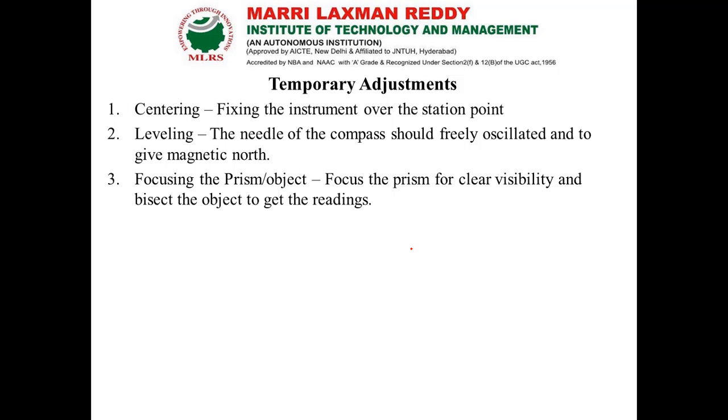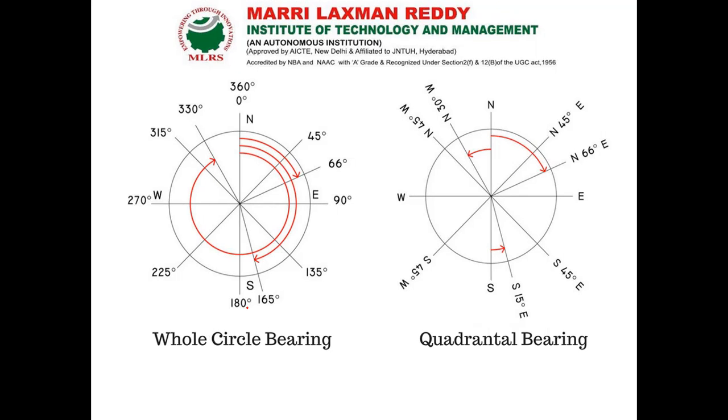So what are the accessories used for compass surveying? One is the compass, which is essential. Next is the tripod, so that we can fix the compass over the tripod. So these are the accessories used in compass surveying. Next, I said that with the prismatic compass we get whole circle bearing, and with the surveyor compass we get quadrantal bearing.